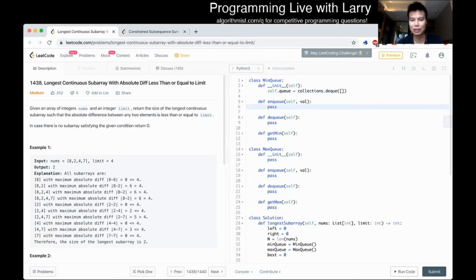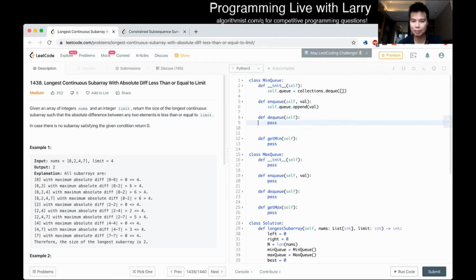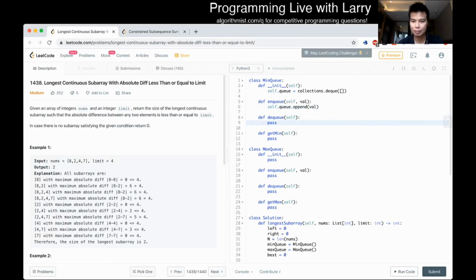A deque is a more general version of a queue. Now in enqueue, we just append, and in dequeue we pop left.